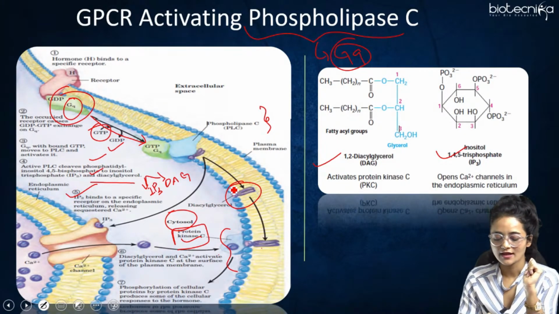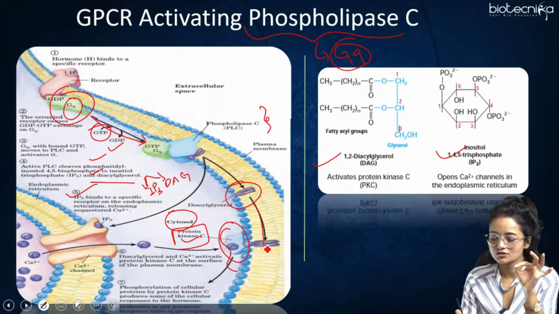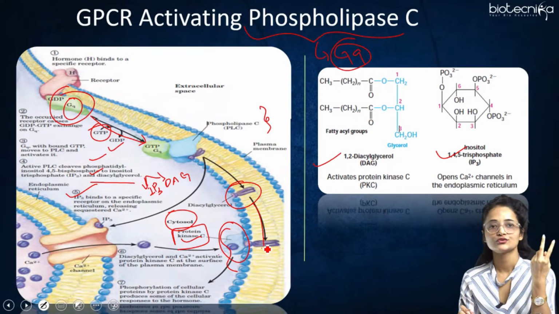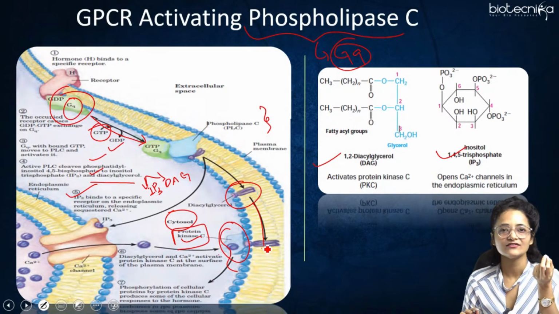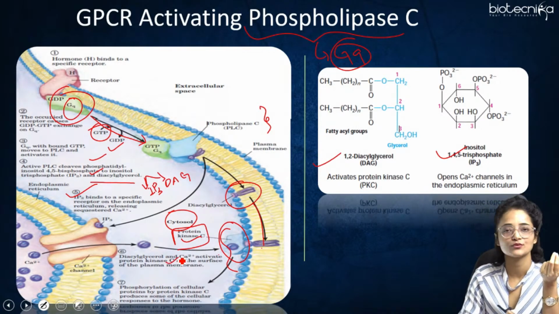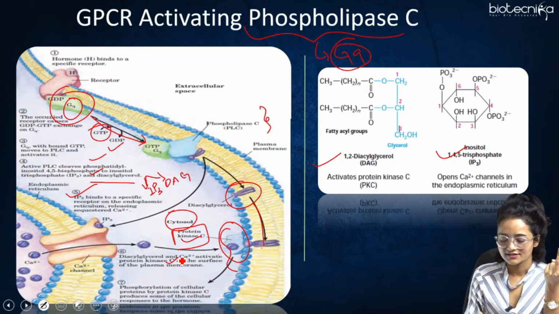Now when the calcium ions come to the cytoplasm, they bind to the protein kinase C, and DAG will also bind to it. Together, DAG and calcium ions activate the protein kinase C, right? Protein kinase C is activated by both of these, calcium ion and DAG, and it happens at the surface of the plasma membrane.